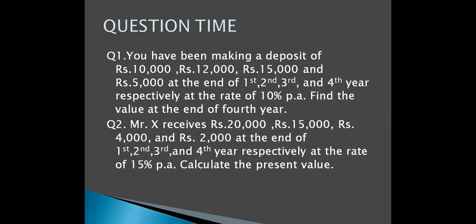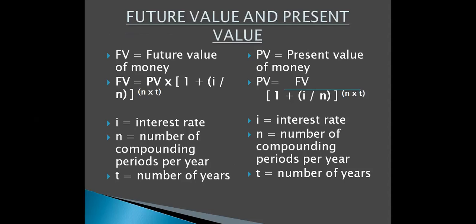Alright, and before I start with this question, I will also tell you a simple formula for this. See, ये जो formula था future value का, PV into (1 plus i divided by n) raised to power n into t. There's a very simple formula for this as well, in which we'll be using the log tables, the present value tables.